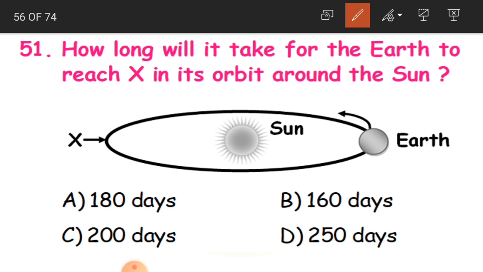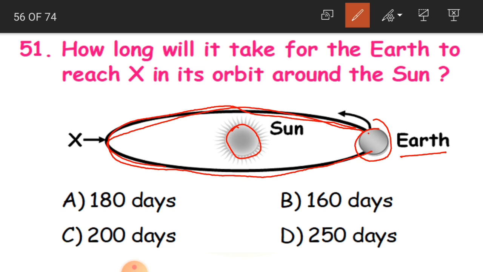How long will it take for the Earth to reach X in its orbit around the Sun? So carefully observe, children. This is the Sun, and this is the Earth, as it is mentioned here, and this is the orbit, like it is going to travel around the Sun on this fixed path. From here to here, until the X mark, it is the half distance.